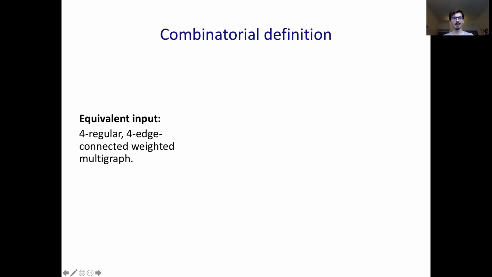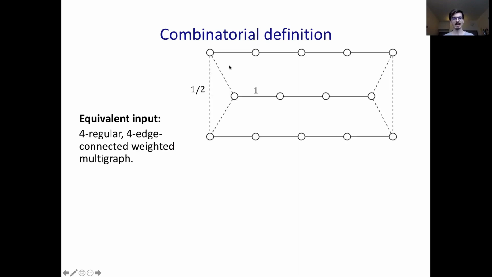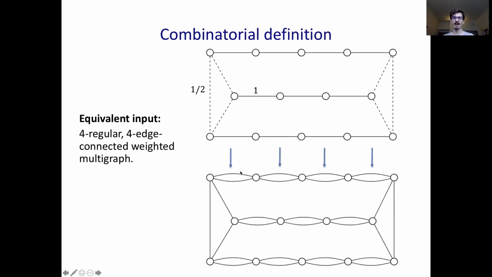You can think of our problem input as a 4 regular, 4 edge connected weighted multigraph. This is an equivalent input, and you can see this by beginning with the support graph and substituting all edges with x equals 1 with 2 edges of x equals 1/2. So the resulting graph is 4 regular and 4 edge connected. And for the rest of the talk, I'll be referring to this input format. So every edge I talk about will have x equals 1/2.